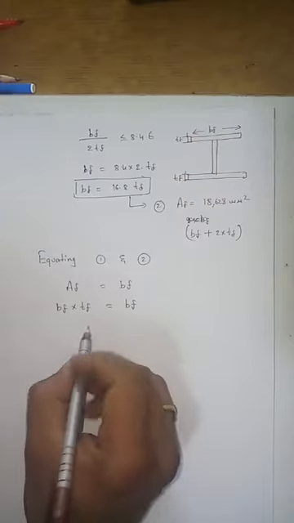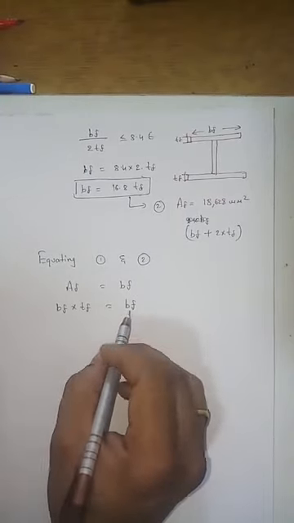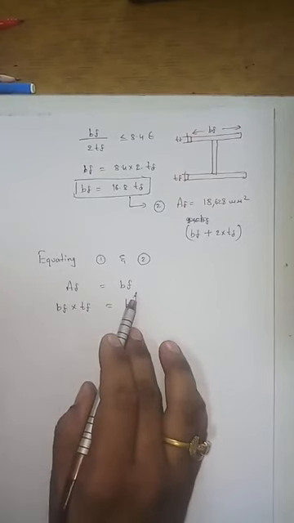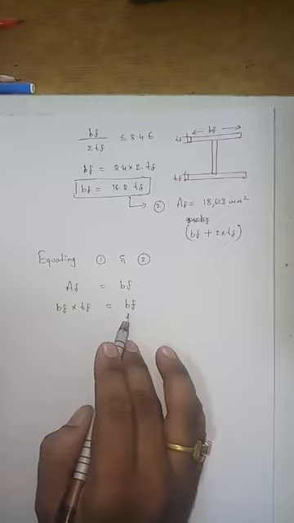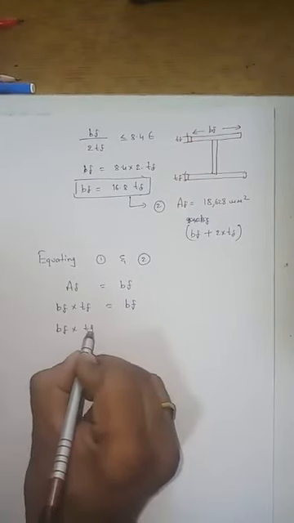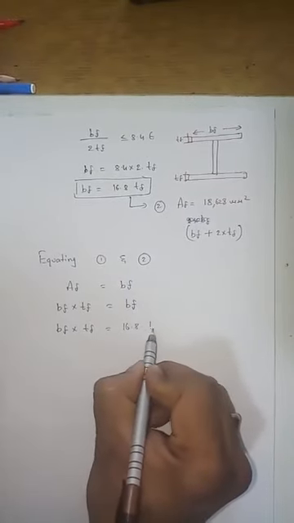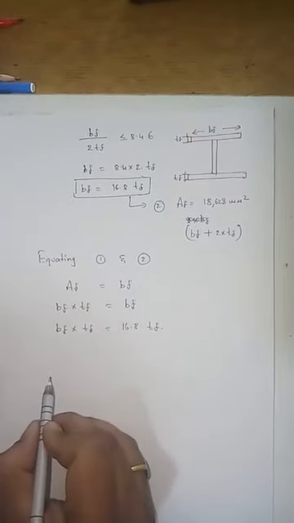So now you can write here, Af is equal to bf into tf, and you are equating these two. How can you write bf? bf into tf is equal to, what is bf? 16.8 times tf, isn't it?